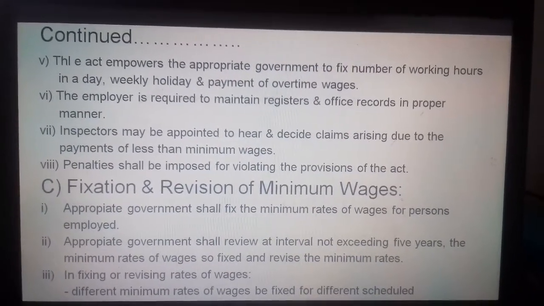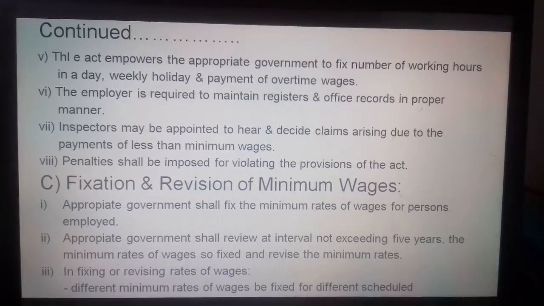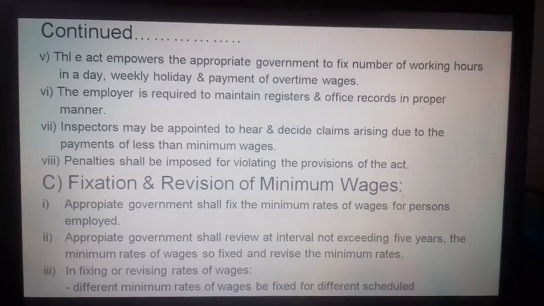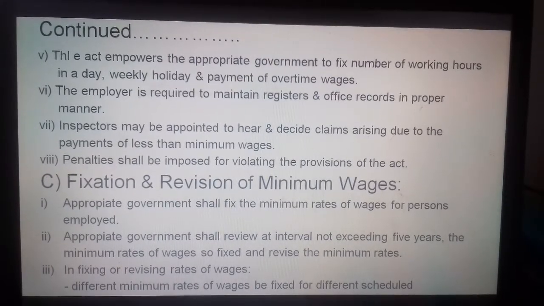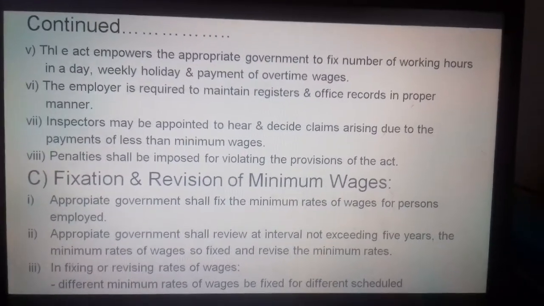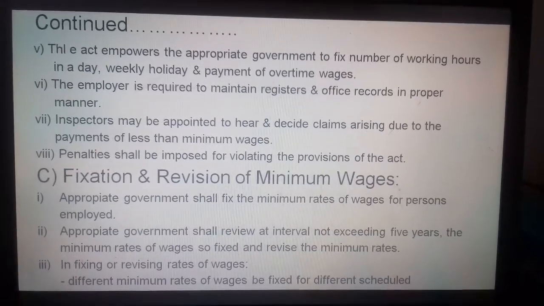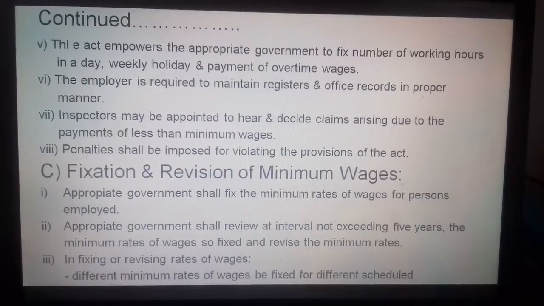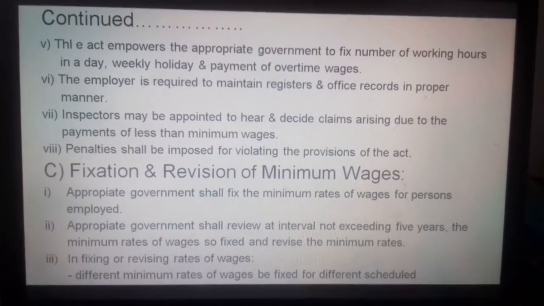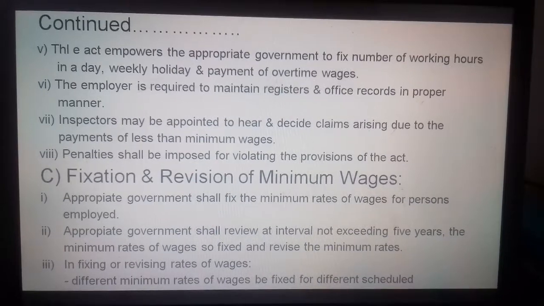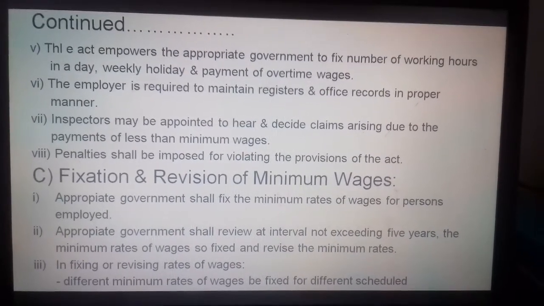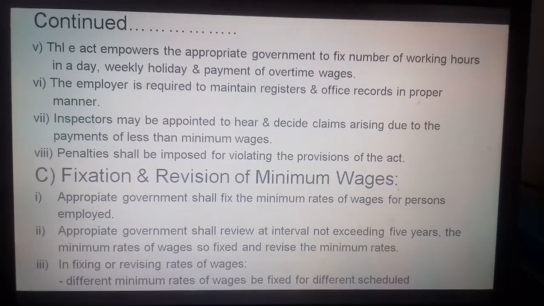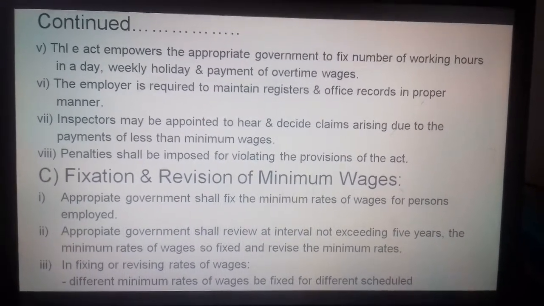Now, fixation and revision of minimum wages. The appropriate government shall fix the minimum rates of wages for persons employed. Now, this government means the state government. The appropriate government shall review, at intervals not exceeding 5 years, the minimum rates of wages so fixed and revise the minimum rates. Means from time to time this competent government or authority shall review whether the minimum wages are given to the people, and obviously that cannot be done beyond the period of 5 years.